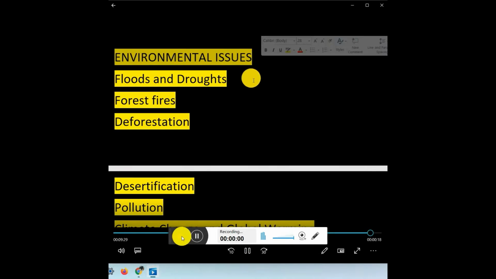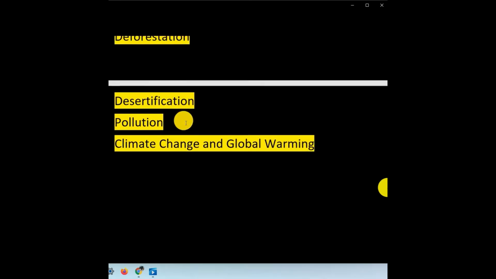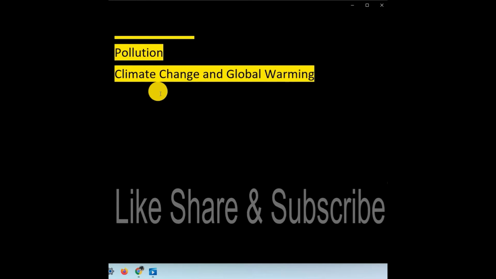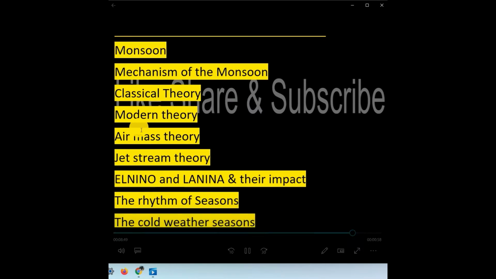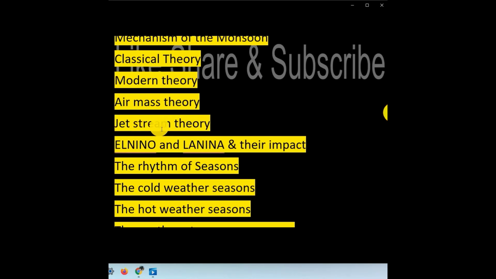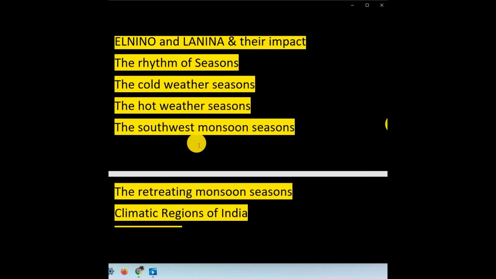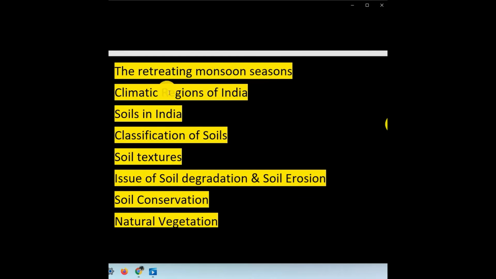Other subtopics: environmental issues like floods and droughts, forest fires, deforestation, desertification and pollution, climate change and global warming. Classical theory, modern theory, air mass theory, jet stream theory, El Nino and La Nino and their impact, rhythm of seasons, the cold weather season, the hot weather season, the southeast monsoon season, the retreating monsoon season, climate regions